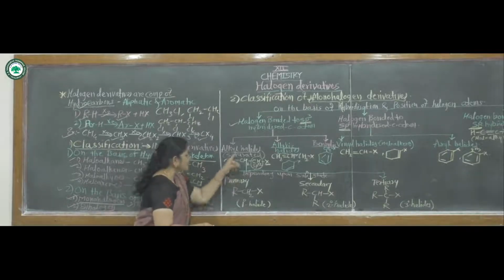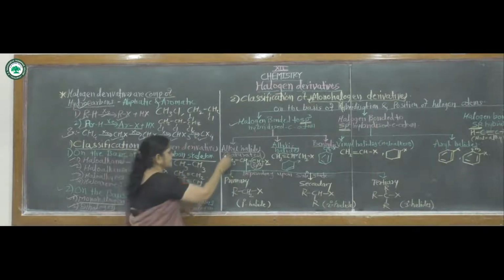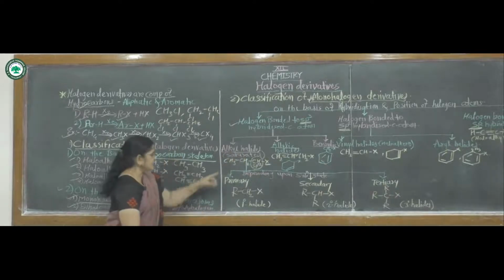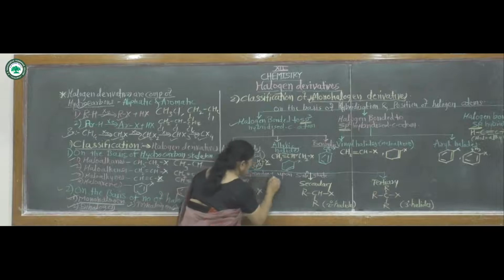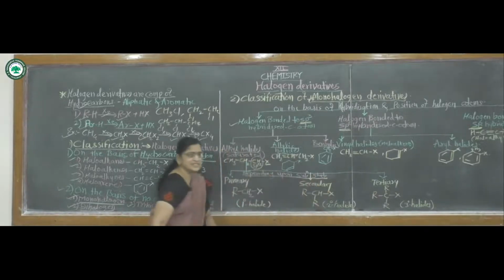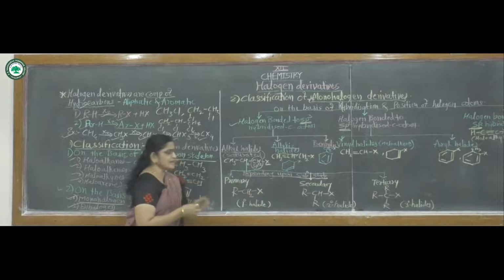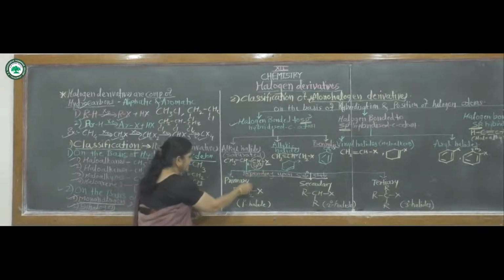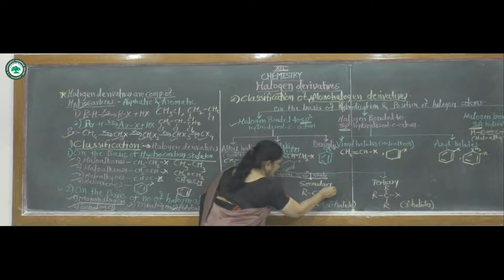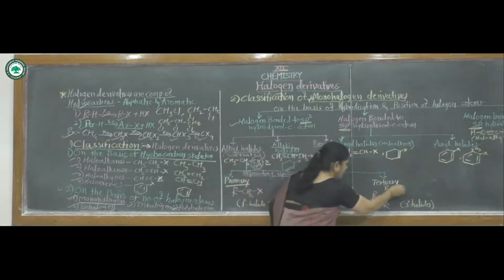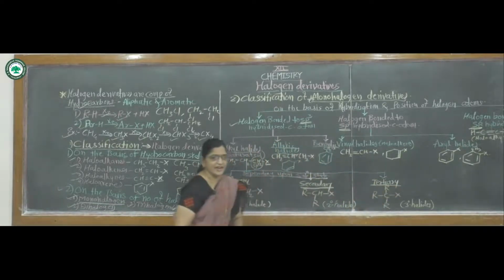Again, these alkyl halides are further classified depending upon substitution state, as primary alkyl halides, secondary alkyl halides, and third one, tertiary alkyl halides.